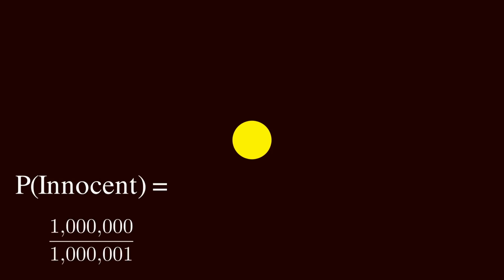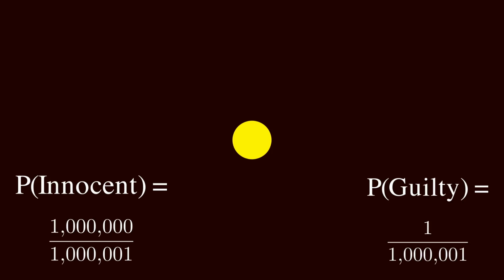Let's suppose that we're in a city with a large population, say 1 million plus 1 residents. Given that the defendant lives in the city, the probability of them being innocent is this huge probability right here, whereas the probability of them being guilty is this extremely tiny probability. These are our priors.